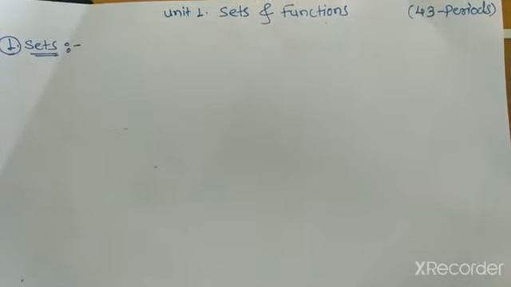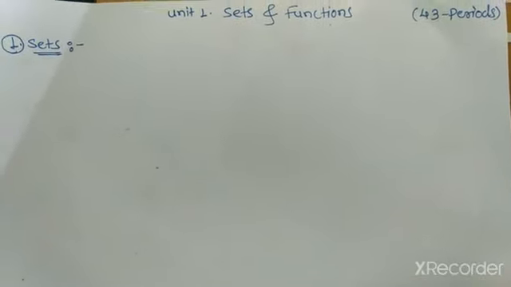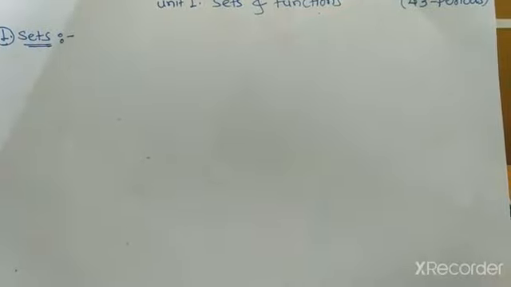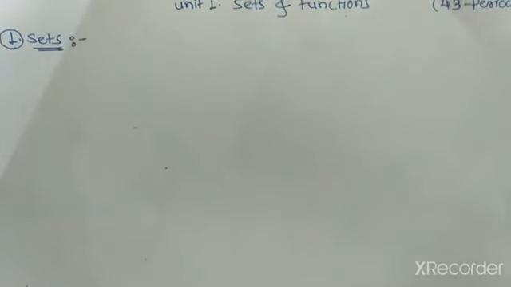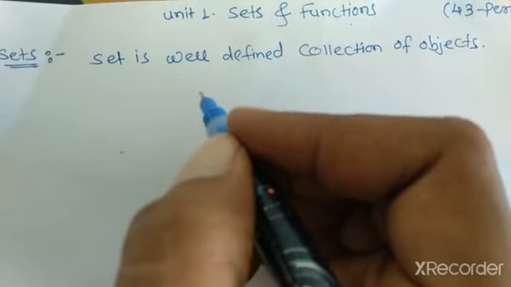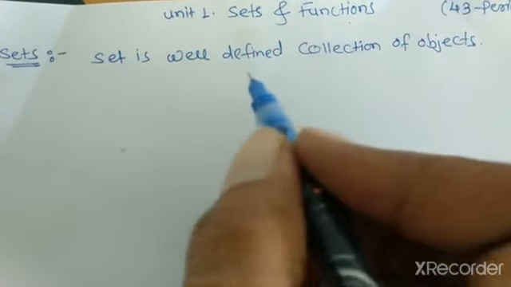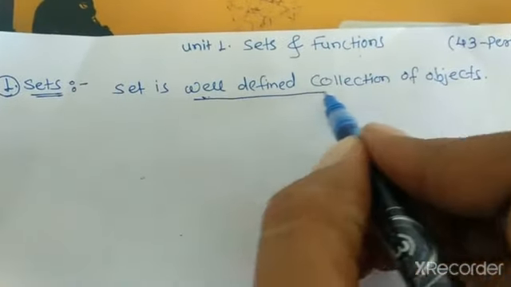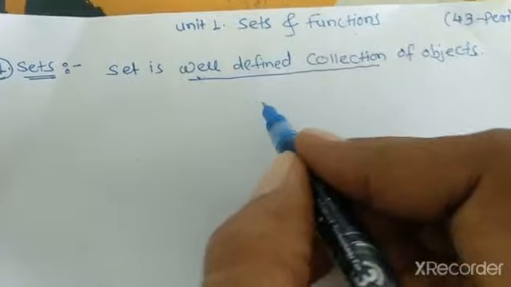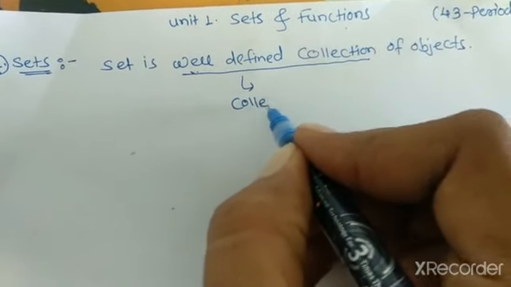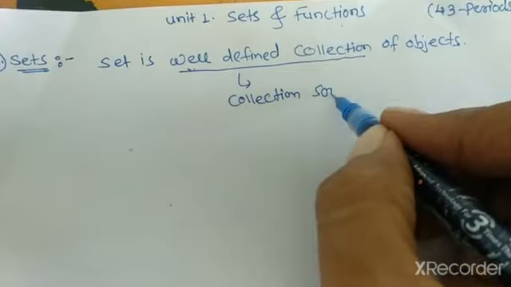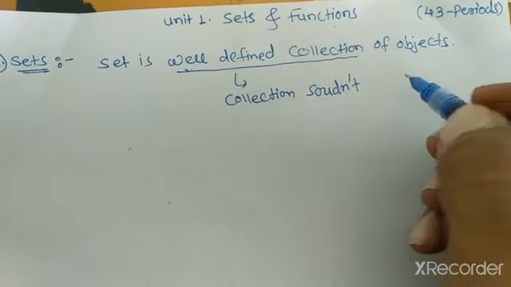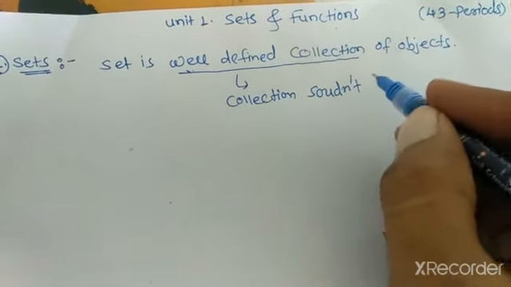Today we see the first unit, sets and functions. In that, first we see sets. The definition of a set is a well-defined collection of objects, where well-defined collection means the collection shouldn't change from person to person.